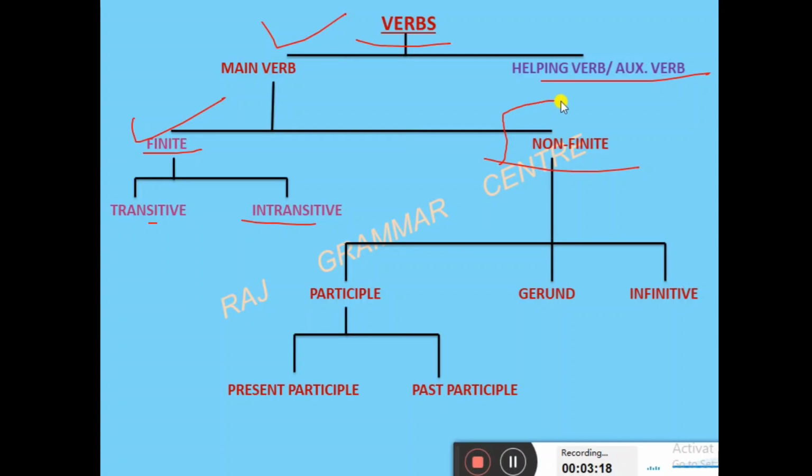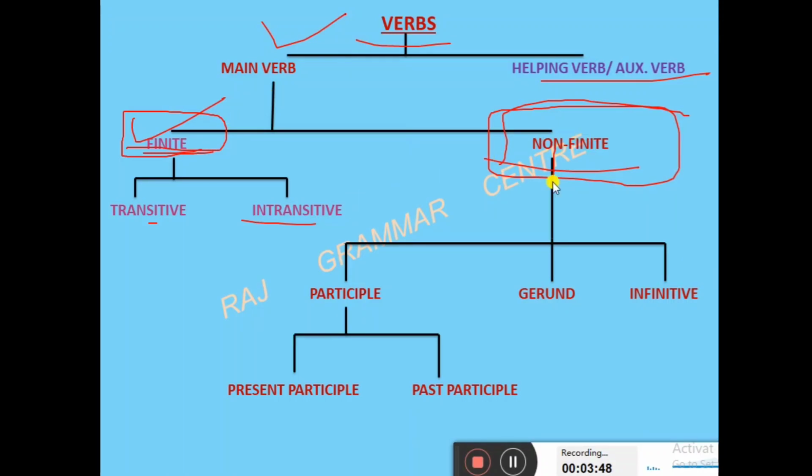Non-finite means, as I already clarified at the start, where there is no limit. The finite verb is limited by the tenses, right? Like I am saying, I like it or I liked it. See, liked, the verb changes. So they change. Here non-finite is what? Whatever the tense may be, they will not change. That is one of the important things about non-finite verbs.